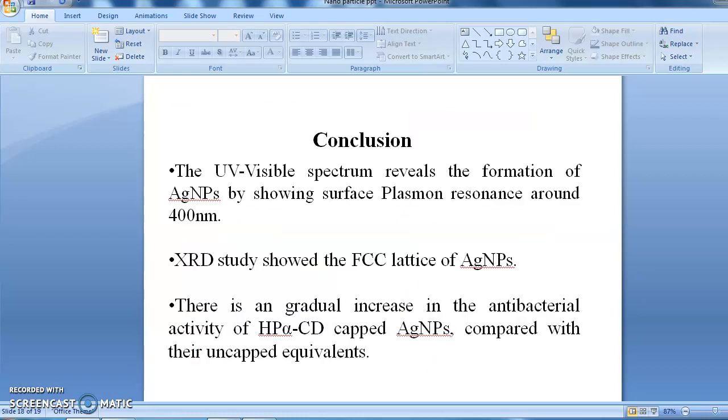In conclusion, the UV visible spectra reveal the formation of silver nanoparticles by showing surface plasmon resonance around 400 nanometers. The study also showed the FCC lattice of the silver nanoparticles. There is a gradual increase in the antibacterial activity of hydroxypropyl alpha-CD capped silver nanoparticles compared with their uncapped equivalents.